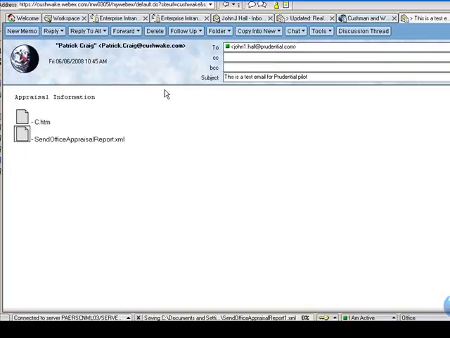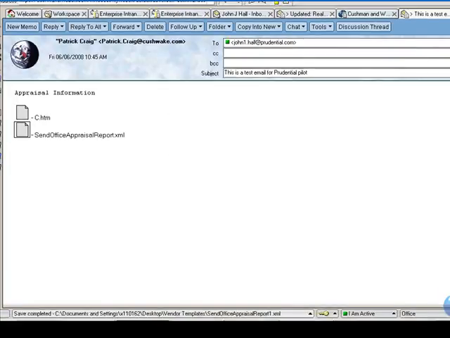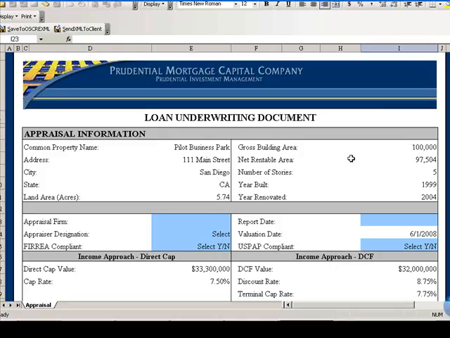I hit save. Now I will go back to the Excel template, and this is the one we just updated just a couple of minutes ago.